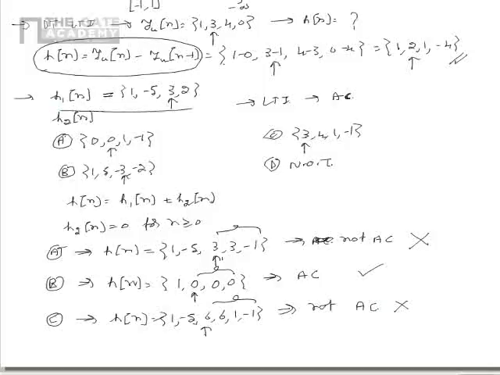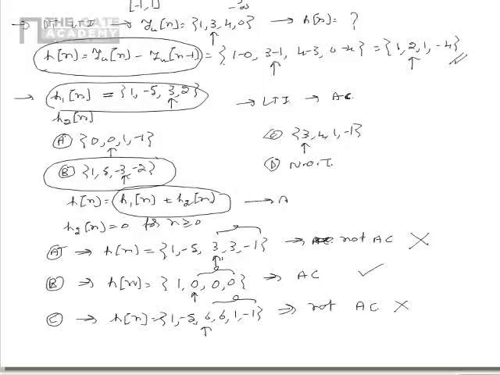So we see that for the given H1 of n, if we pick the H2 of n in option B, the cumulative system of impulse response H1 of n plus H2 of n leads to a system that is anti-causal. From this, we see that B is the correct option.